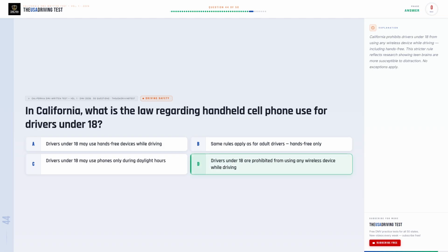The correct answer is D. Drivers under 18 are prohibited from using any wireless device while driving. California prohibits drivers under 18 from using any wireless device while driving, including hands-free. This stricter rule reflects research showing teen brains are more susceptible to distraction. No exceptions apply.